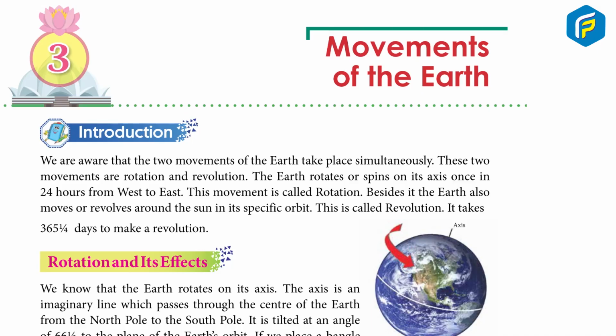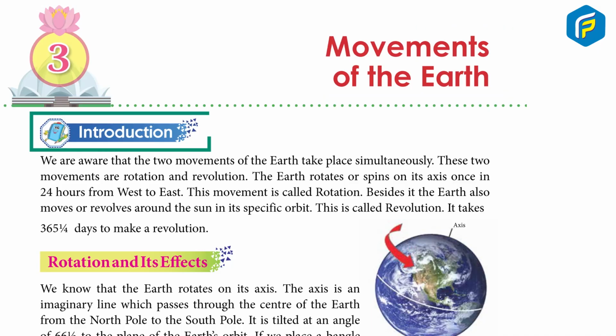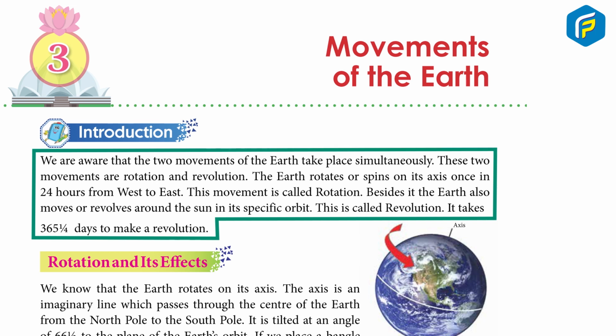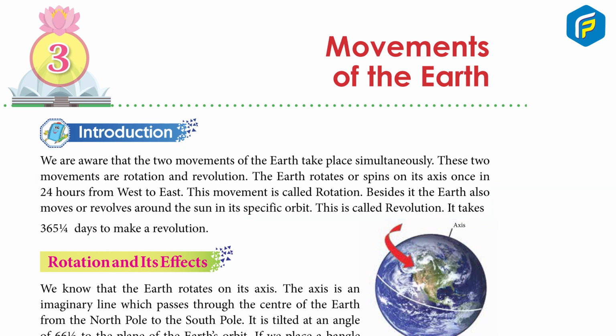Chapter 3: Movements of the Earth. Introduction. We are aware that the two movements of the Earth take place simultaneously. These two movements are rotation and revolution. The Earth rotates or spins on its axis in 24 hours from west to east. This movement is called rotation. Besides it, the Earth also moves or revolves around the Sun in its specific orbit. This is called revolution. It takes 365 and 1/4 days to make a revolution.